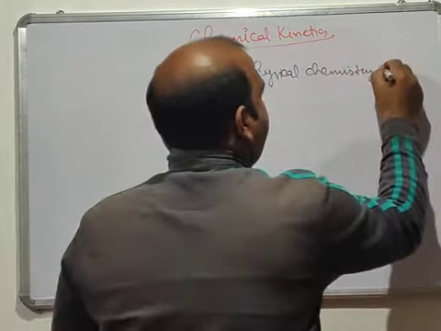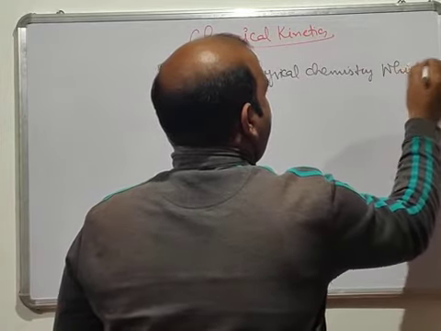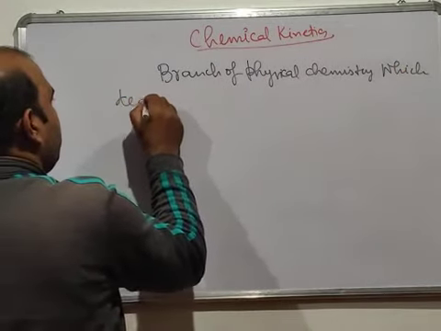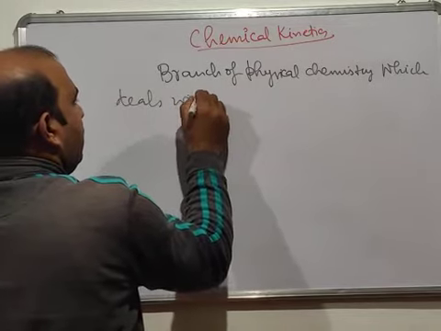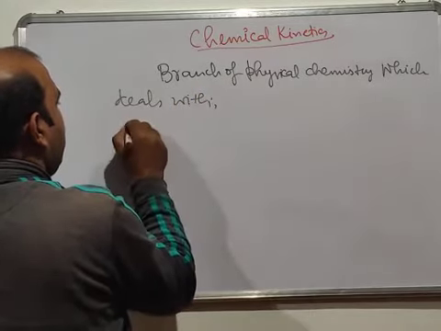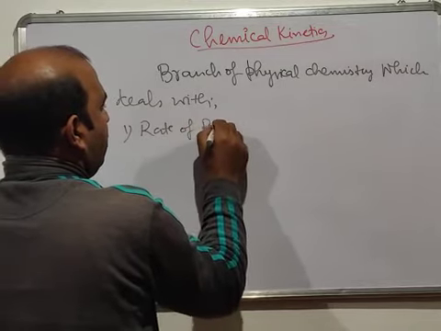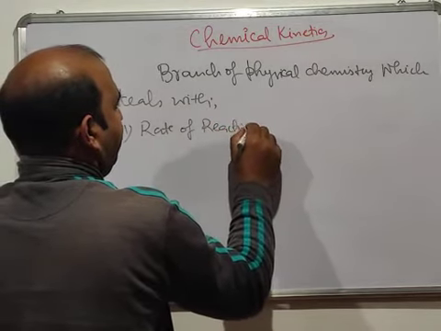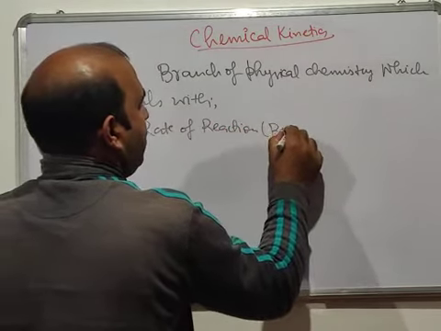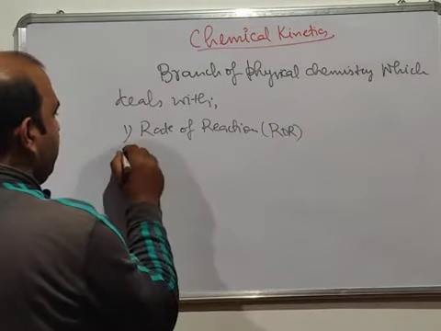Which deals with, first, the rate of reaction. We write in short form as ROR, that is rate of reaction.